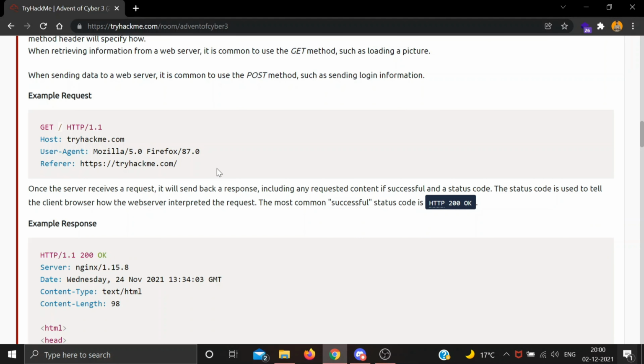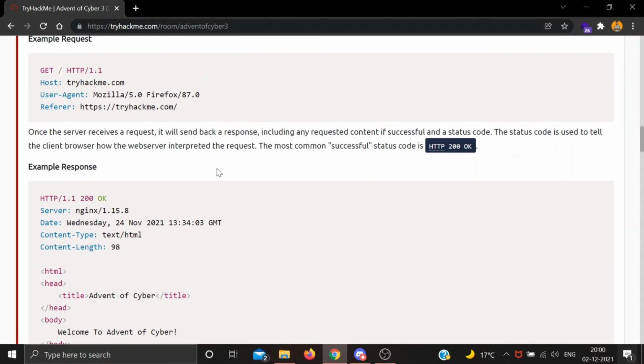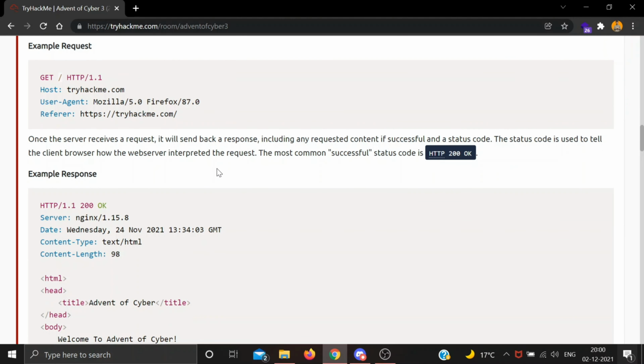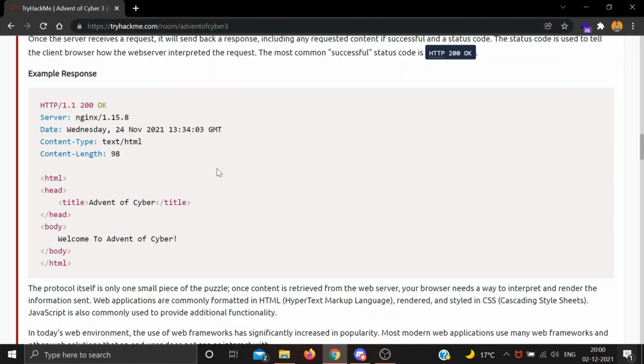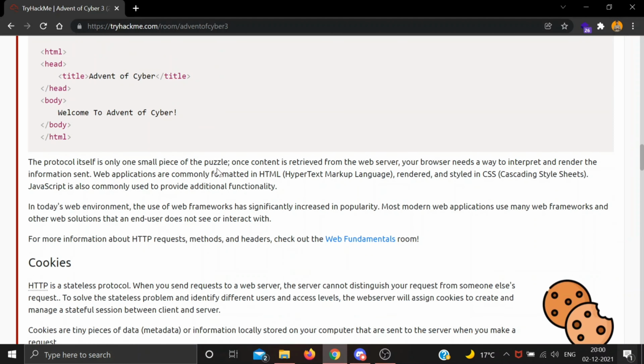When sending data to a web server, it is common to use the POST method, such as sending login information. And while retrieving information from the web server, it is common to use the GET method, such as uploading a profile picture. So a sample example request and example response is given. You can check it out if you are a complete beginner.